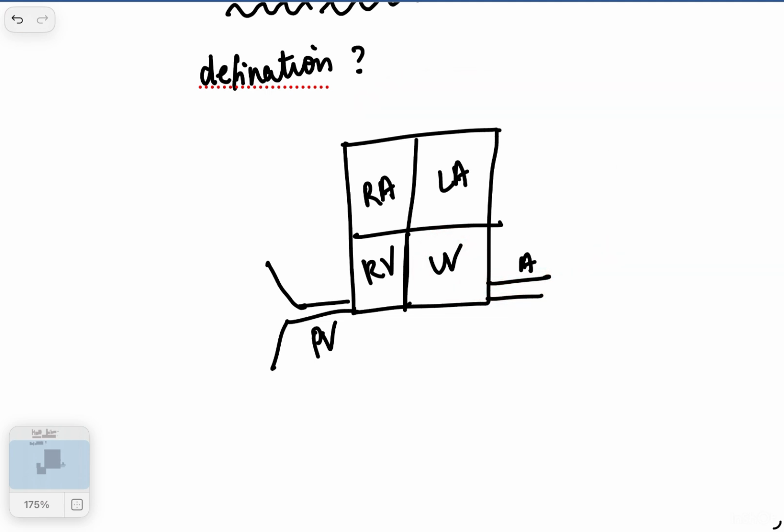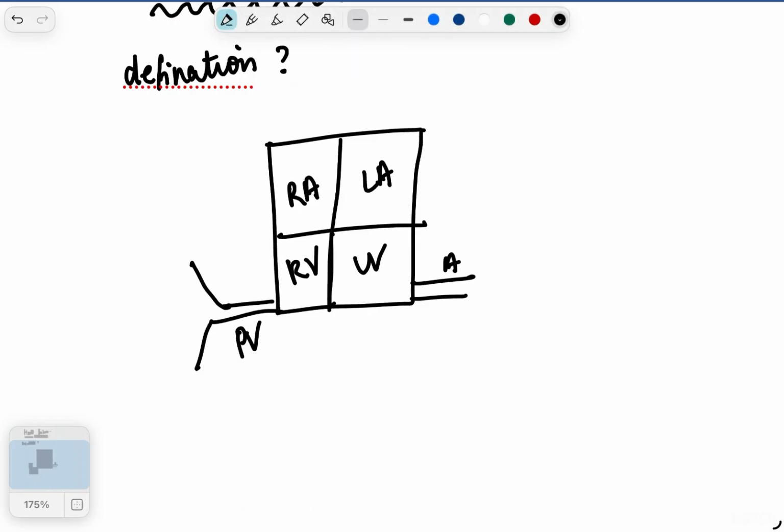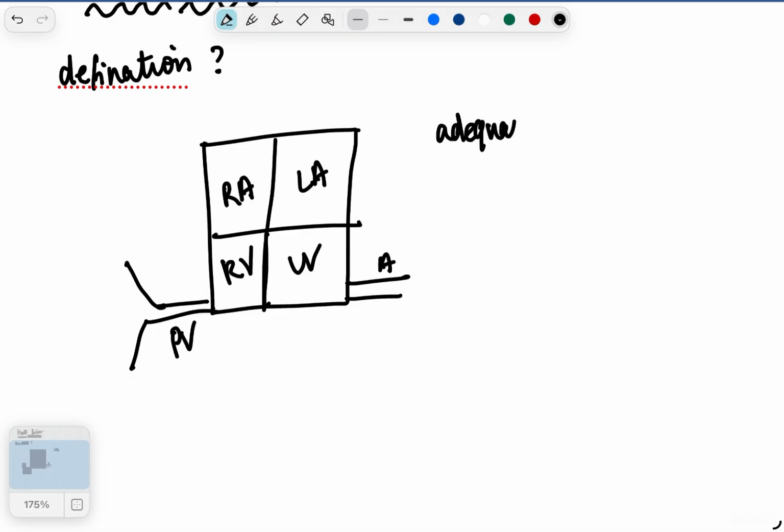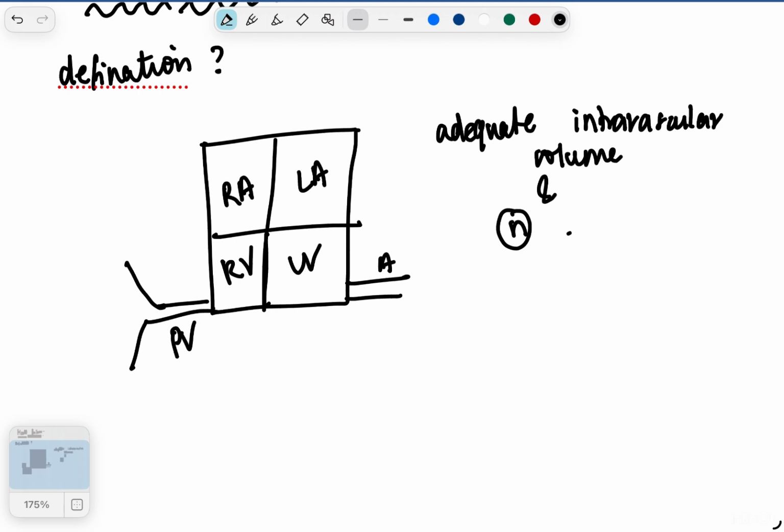So it's saying that heart failure is a state in which, even if the left atrium is giving blood to the left ventricle, and the left ventricle is at an adequate pressure, and the volume which the left ventricle is receiving is also fine, so everything is adequate, there is an adequate intravascular volume, and there is also a normal filling pressure.